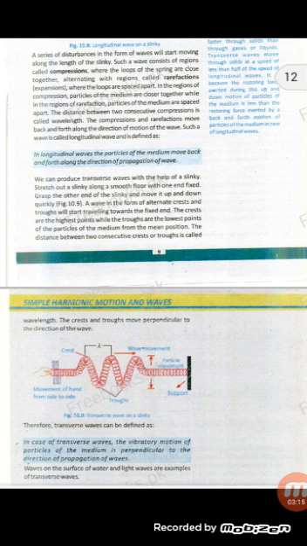Here in figure 10.9 we see a wave generated in a string. The upper portion of the string is called the crest and the lower portion is called the trough, and the distance between two consecutive crests or troughs is called wavelength. Therefore, transverse waves can be defined as: in transverse waves, the vibratory motion of particles of the medium is perpendicular to the direction of propagation of waves. Waves on the surface of water and light waves are examples of transverse waves.